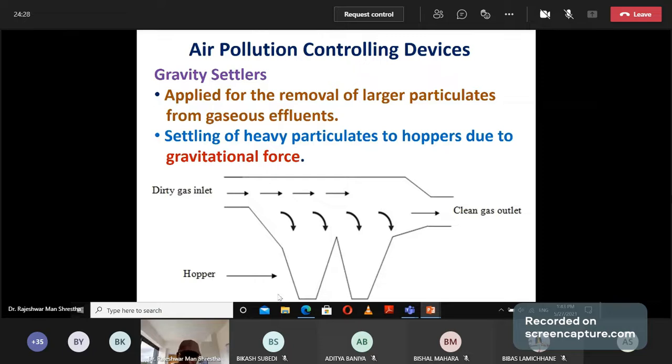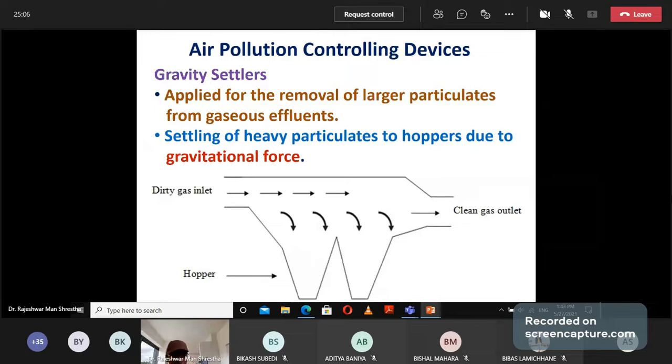When you pass dirty gas mixed with particulate matter into this instrument, the larger particles, being heavier and due to gravitational force, will settle down at the bottom of the equipment, called the hopper. The heavy particulate matter collected at the bottom of the equipment is removed regularly, and after that, clean gas, the gas free from larger particulate matter, can be released in this way.